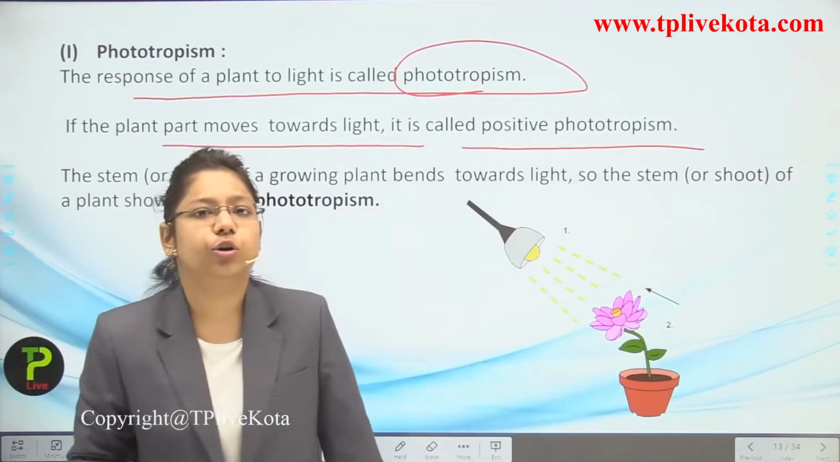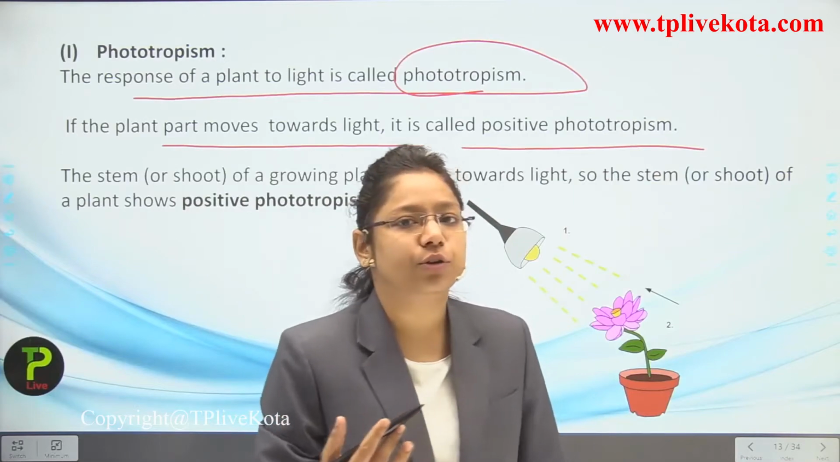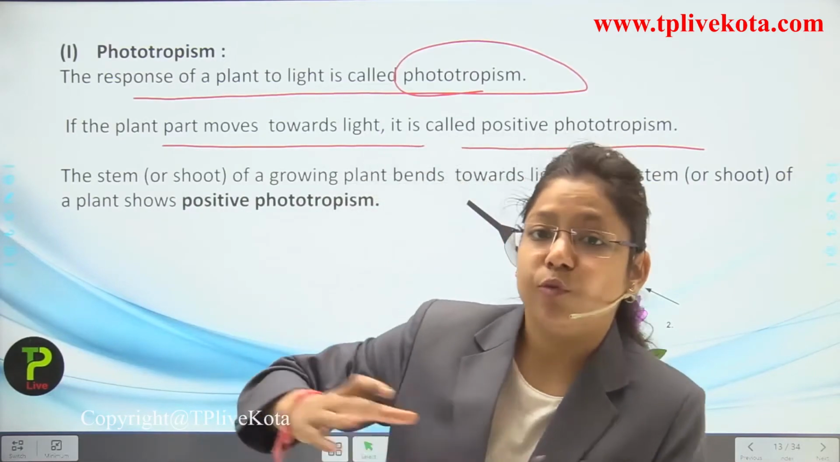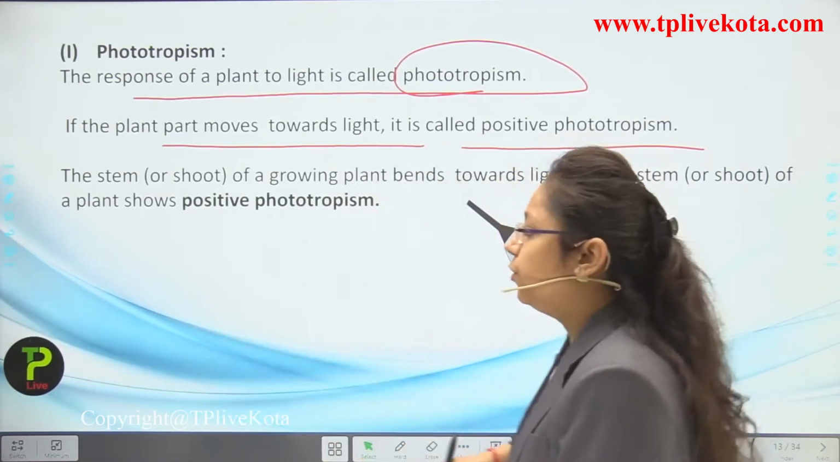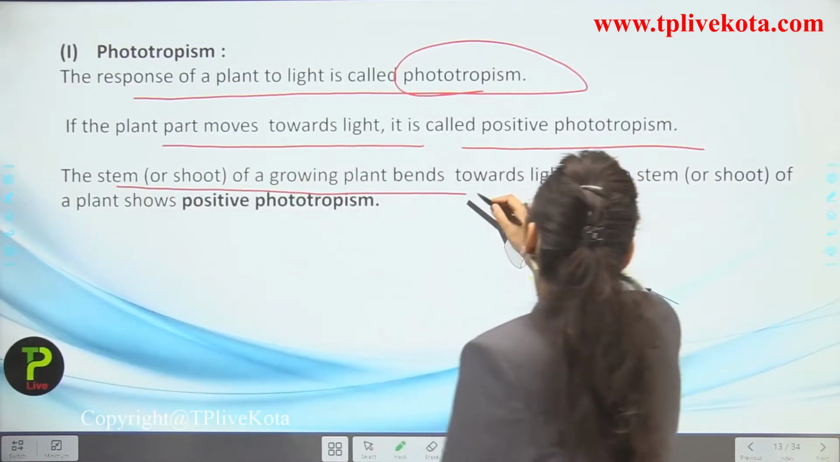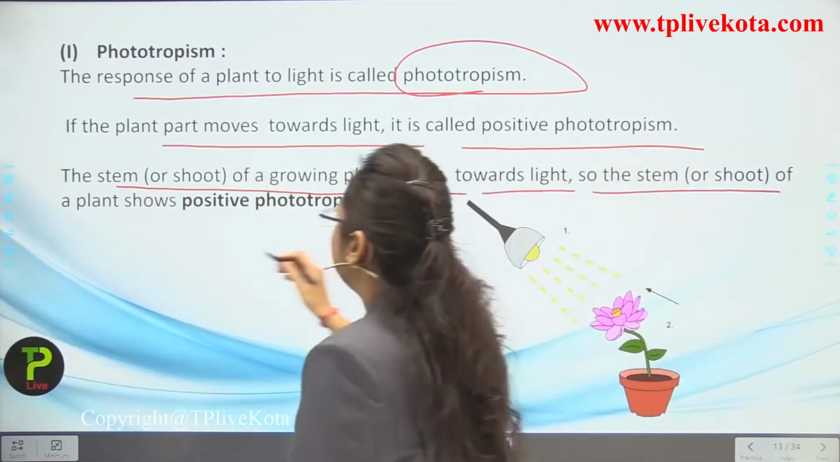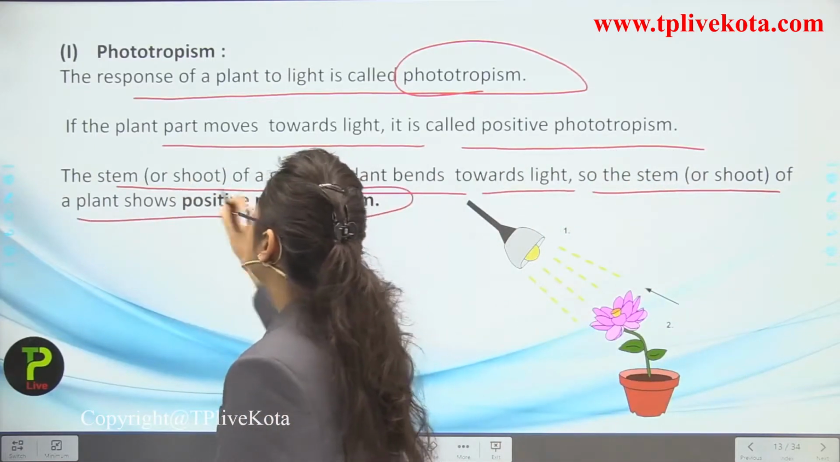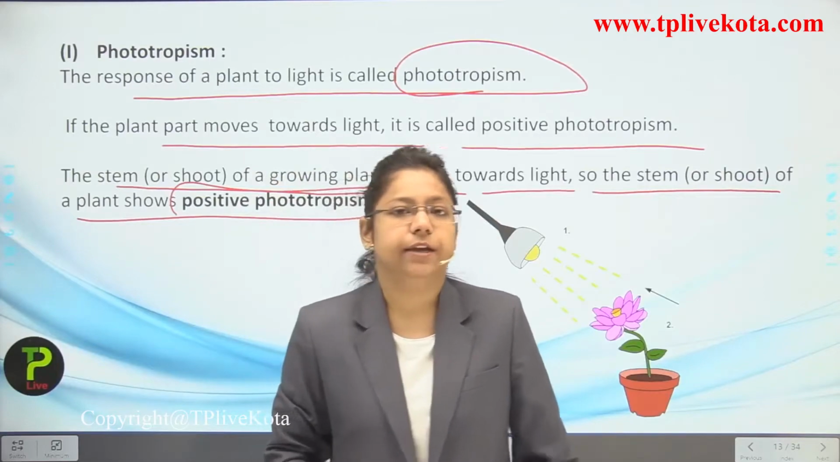Okay, if the plant part moves towards light, it is known as what? Positive phototropism. Now what is positive phototropism? If the plant parts are moving towards the light, then it is known as what? Positive phototropism. The stem or shoot of a growing plant bends towards light, so the stem of the plant shows positive phototropism.